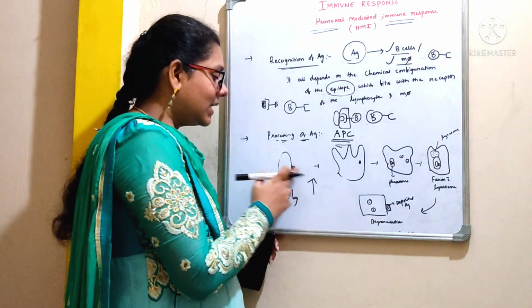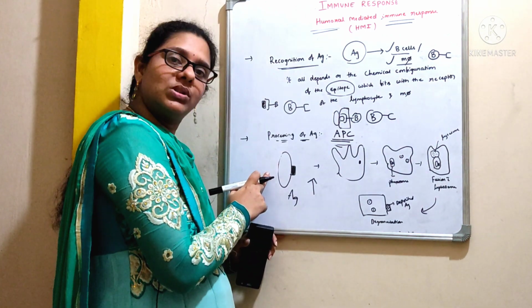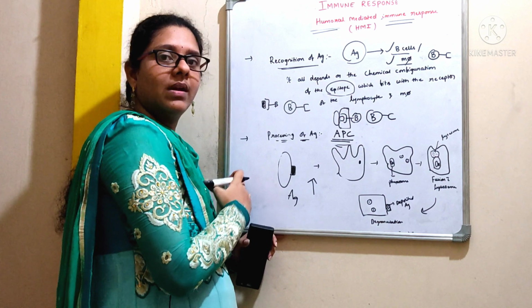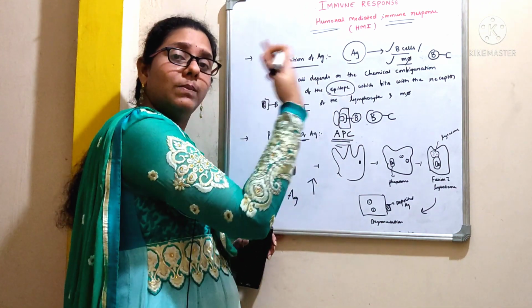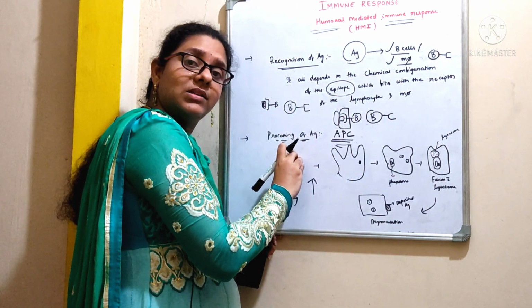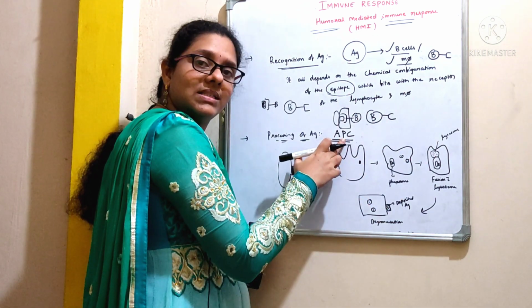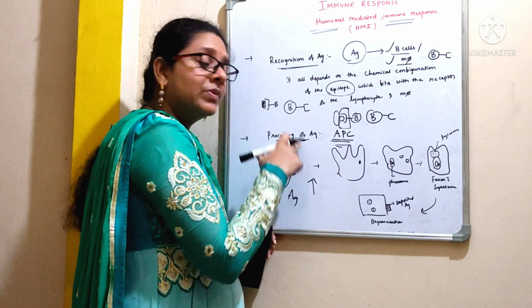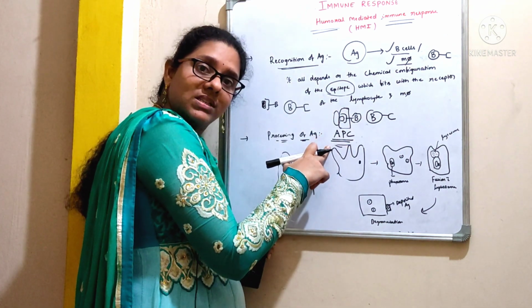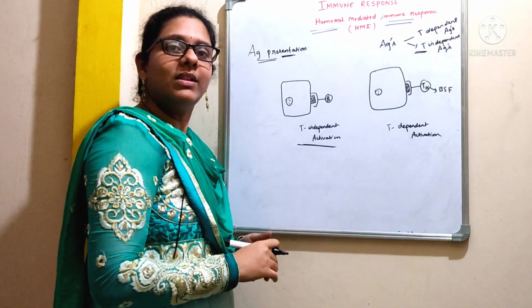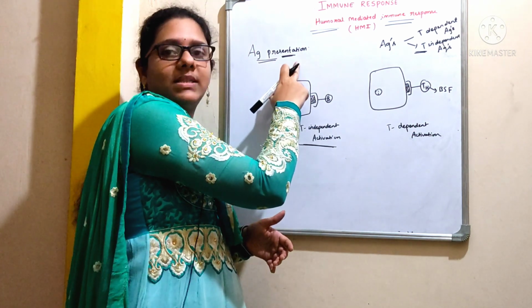That means here the non-antigenic and the less immunogenic regions are degraded, whereas this antigen is more immunogenic and that immunogenic region will be deposited on their surface. And now these antigen presenting cells, after they process the antigen, are going to present that processed antigen to a B cell. Coming to the next step, that is antigen presentation.